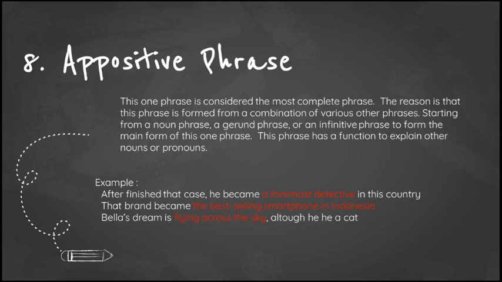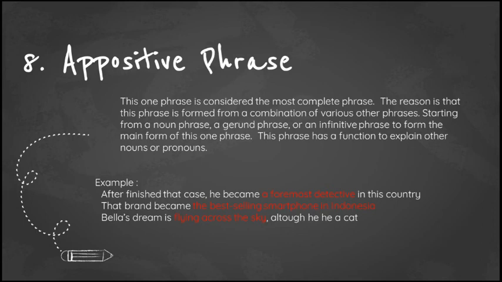Okay, and then the next type of phrase is appositive phrase. This phrase is considered the most complete phrase. The reason is that this phrase is formed from a combination of various other phrases, starting from a noun phrase, a gerund phrase, or an infinitive phrase to form the main form of this phrase. This phrase has a function to explain other nouns or pronouns.